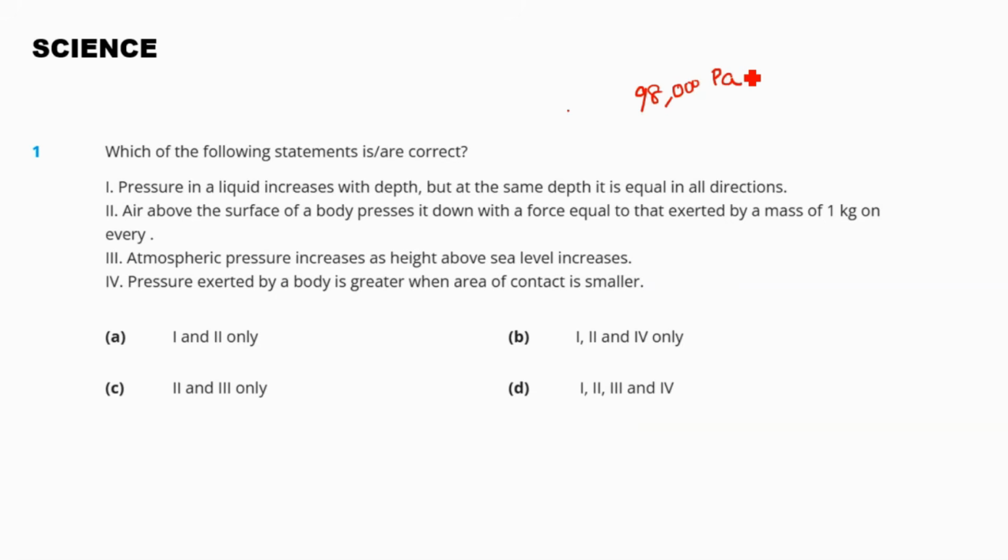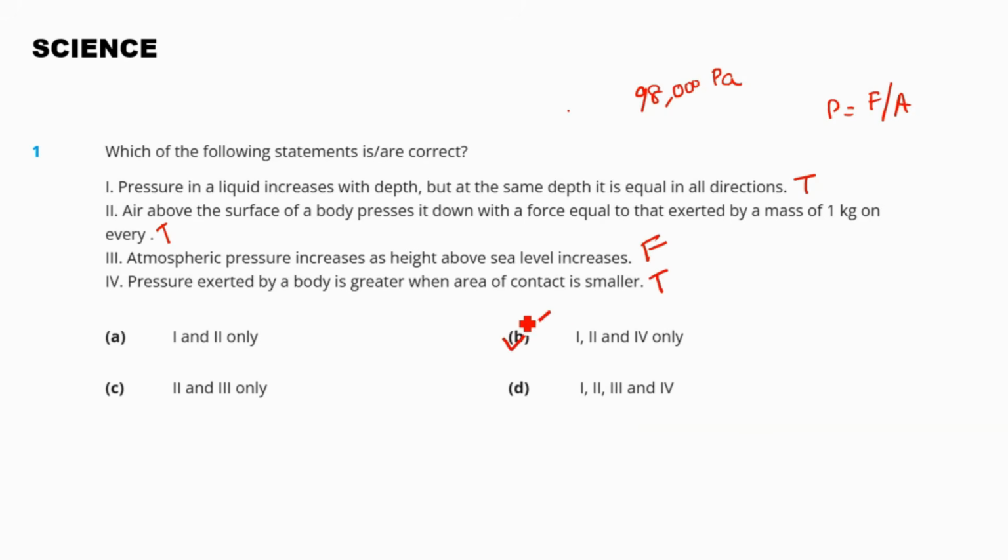The fourth statement says pressure exerted by a body is greater when the area of contact is smaller. Let me mark this one as the correct statement. We know that pressure is defined as force per unit area, so P equal to F by A. For the same force, a smaller contact area produces a larger pressure. That is why a sharp object, which has a smaller area, exerts greater pressure and can penetrate materials more easily than blunt ones. So this statement is also true. Our correct answer is option number